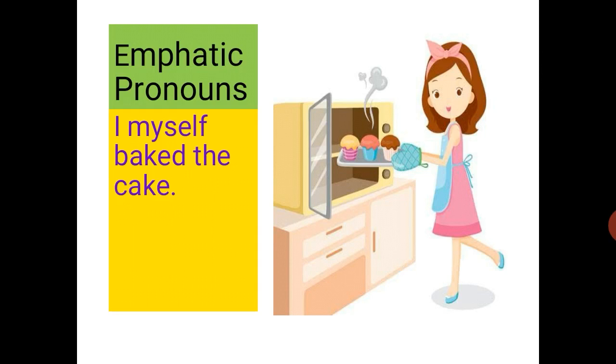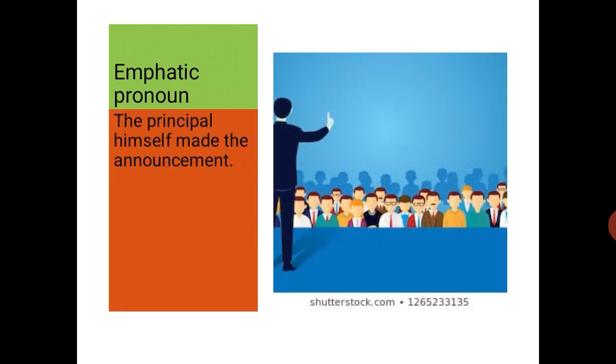Let us take the first example. I myself baked the cake. In this sentence, the pronoun myself is emphasizing the work done by the subject I. So myself is an emphatic pronoun. Take the second example. The principal himself made the announcement. Here also you will see that the pronoun himself is emphasizing the work done by the subject principal. So it is an emphatic pronoun.